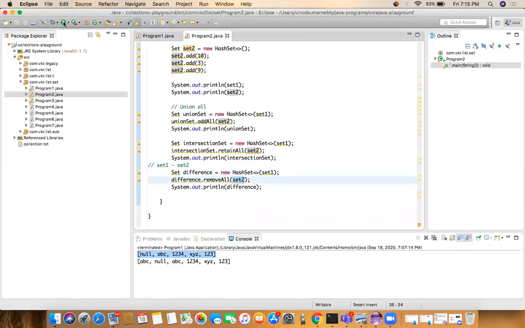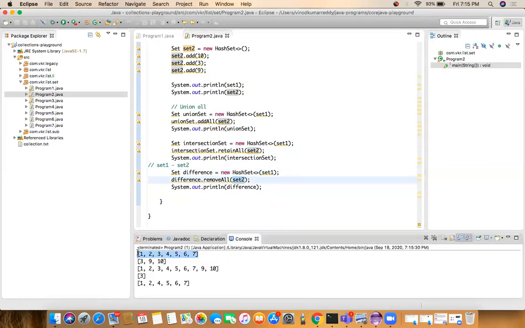Now let's go and run this. The first set object is 1, 2, 3, 4, 5, 6, 7. The second set object is 3, 9, 10. If you want to combine both, union all, we can combine it. We got the output like this: 1, 2, 3, 4, and the next set's elements also came here. 3 is common, so duplicate elements won't be added here.